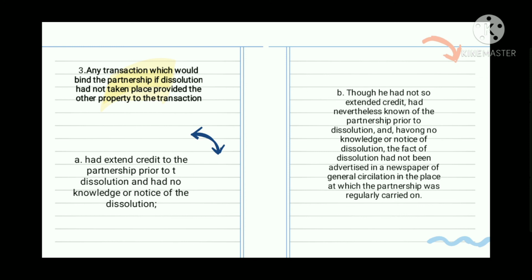Example for this is the partnership of A, B, and C was dissolved. X is the supplier of the partnership even prior to dissolution. After the dissolution, C entered into a contract of sale with X by buying goods of the latter on credit, which is not connected with the dissolution.